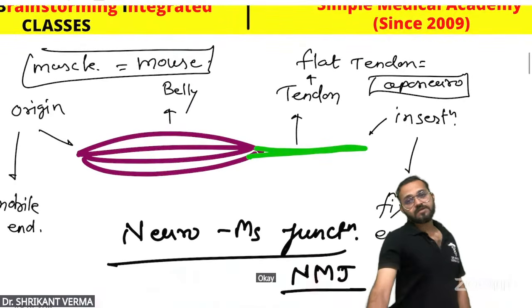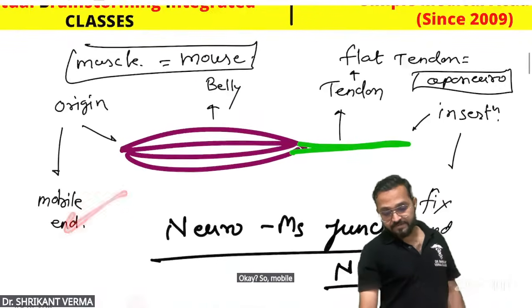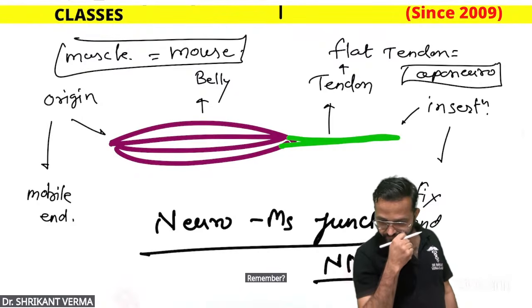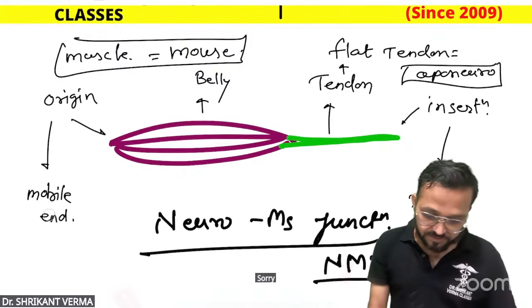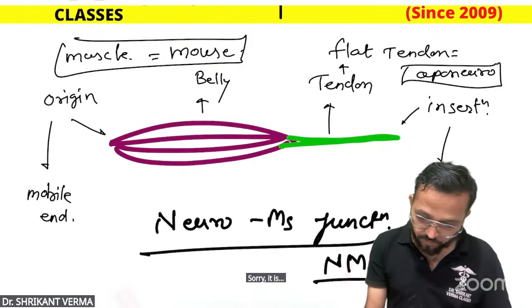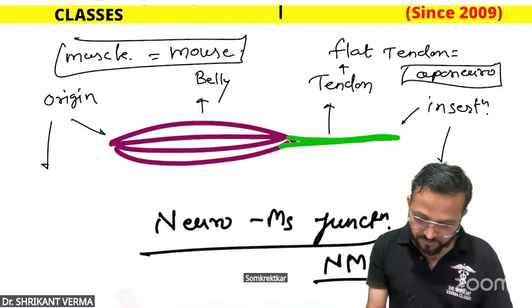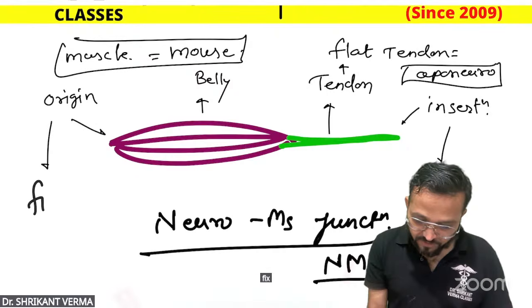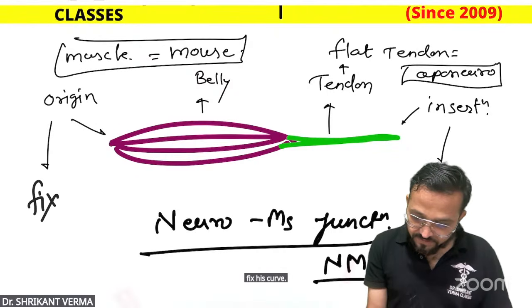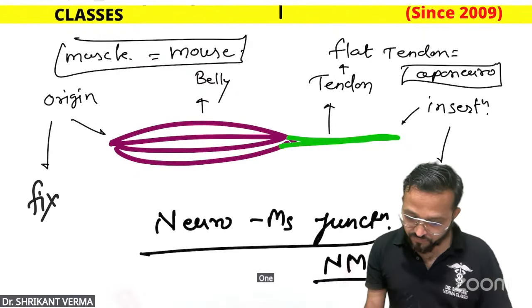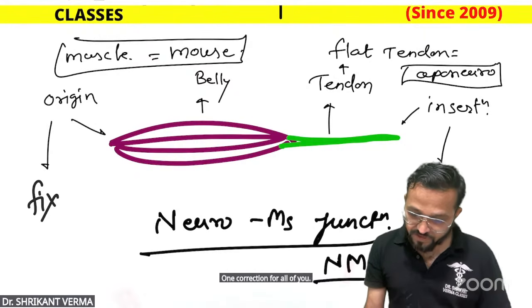Sorry, it is the opposite. Here, this is wrong, and we are correcting it. Origin is fixed and insertion is mobile. One correction for all of you: insertion is mobile.